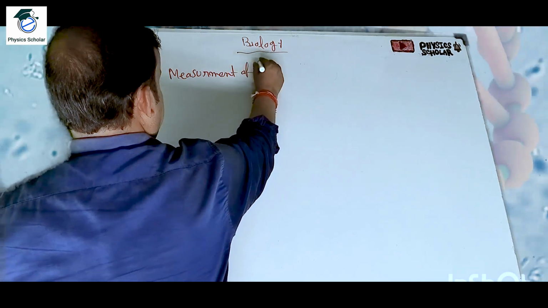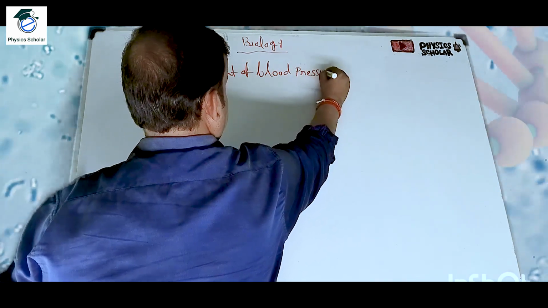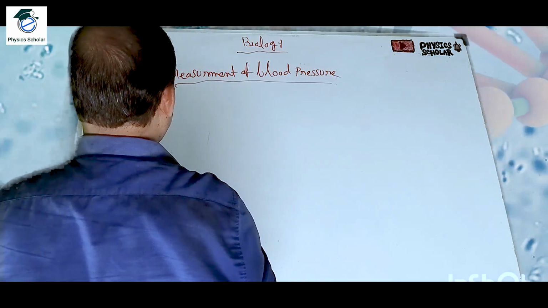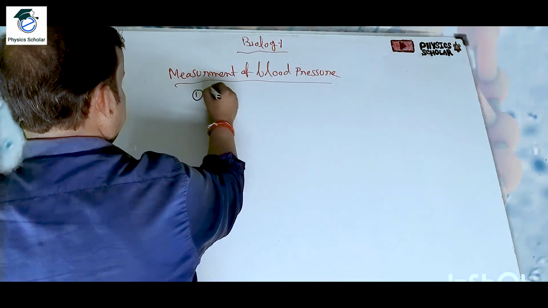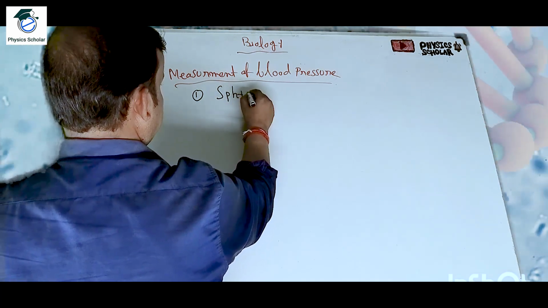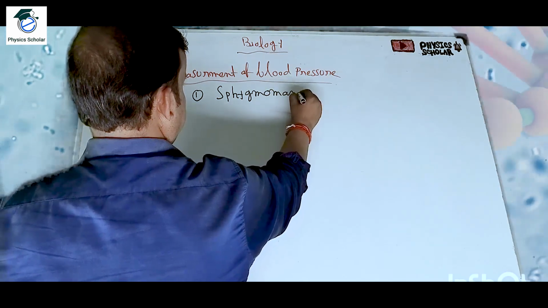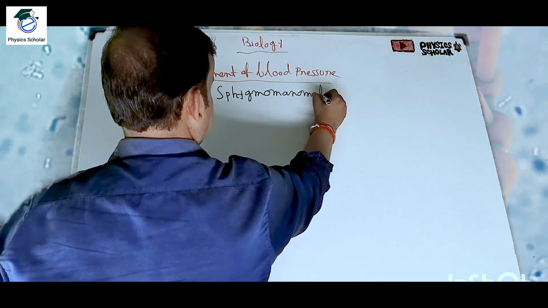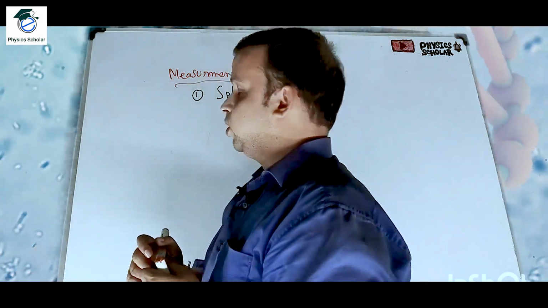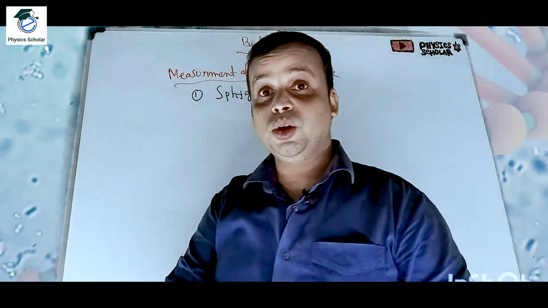Indirectly we can measure the blood pressure through the instrument which is known as the sphygmomanometer. Clear? You find it in the chemist shop or at your home also.